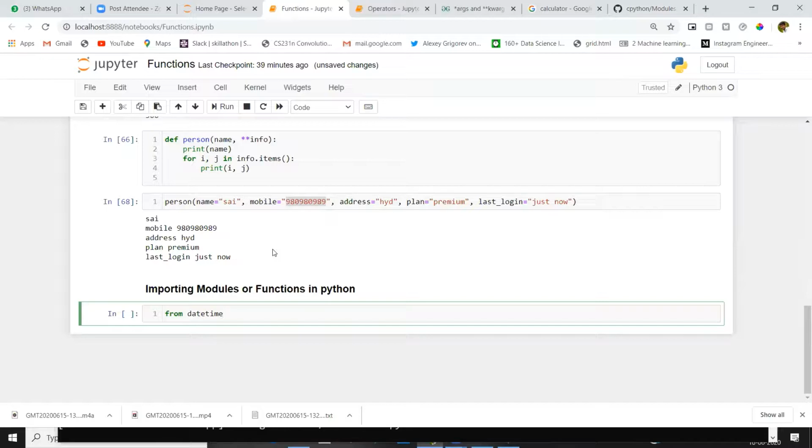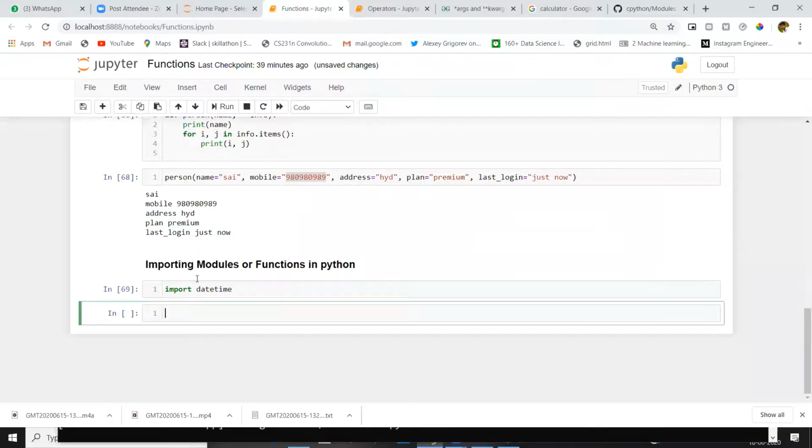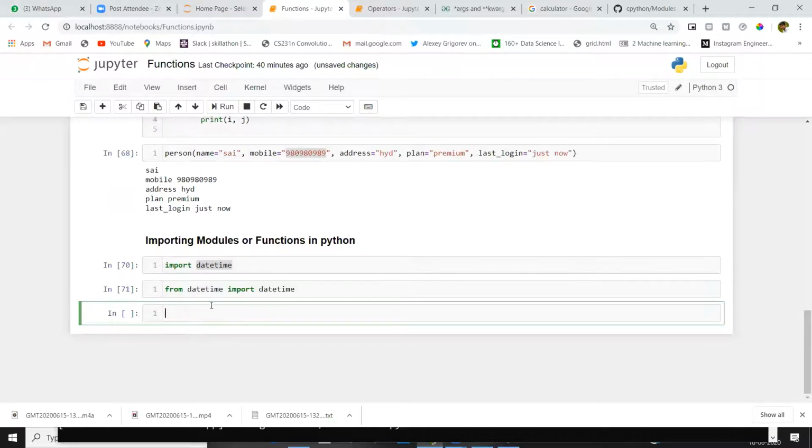Before that, I will show you importing: import datetime. This means I imported the datetime module into my Jupyter notebook. This datetime is the module, and inside this module we will have functions. For example, from datetime import datetime. We can import like this as well.